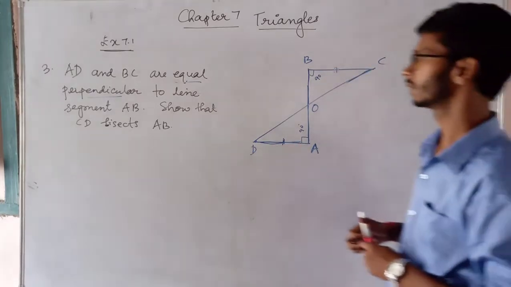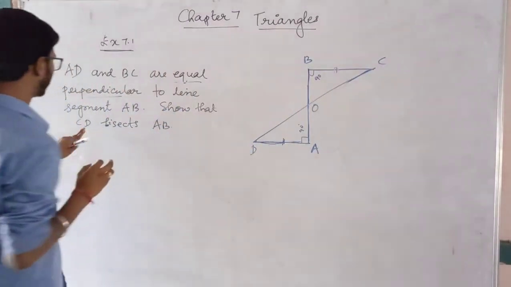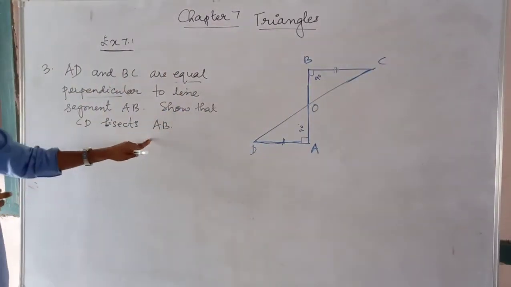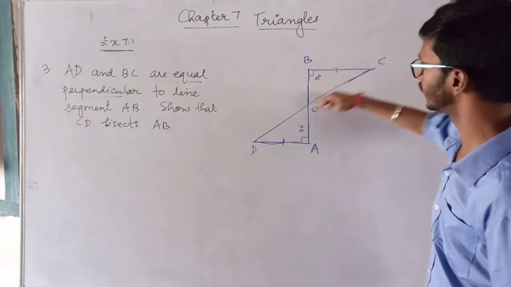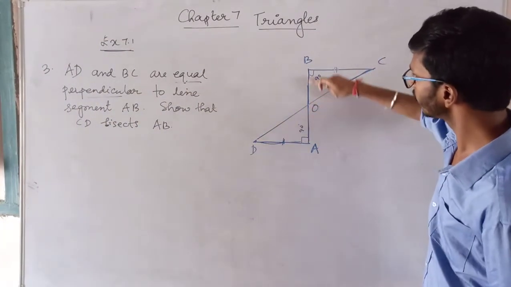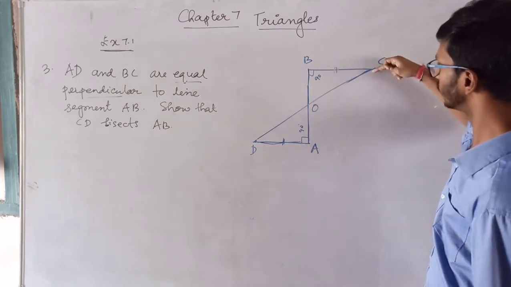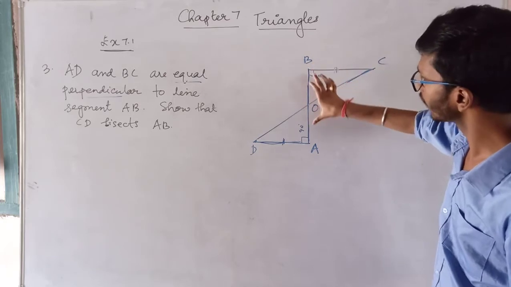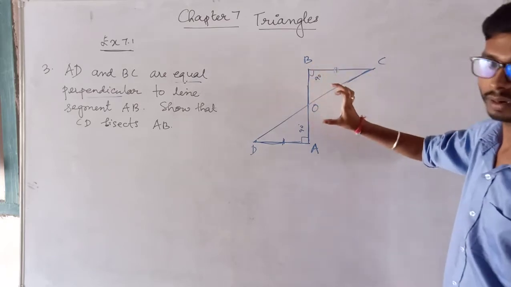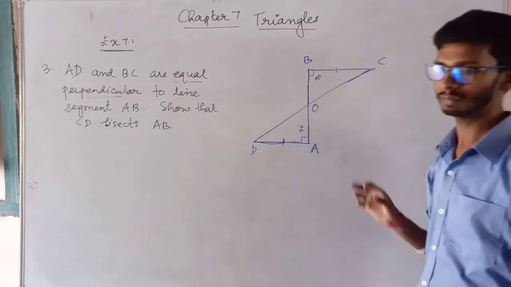We have to prove that CD bisects AB. So I have to prove that this line CD bisects AB. That means this line CD breaks this line segment AB into two equal parts. Bisect means two equal parts.